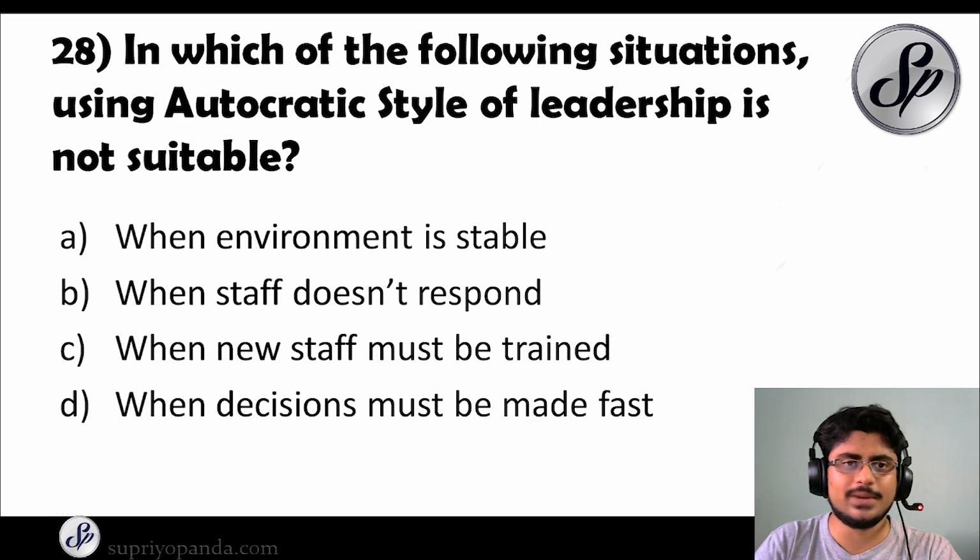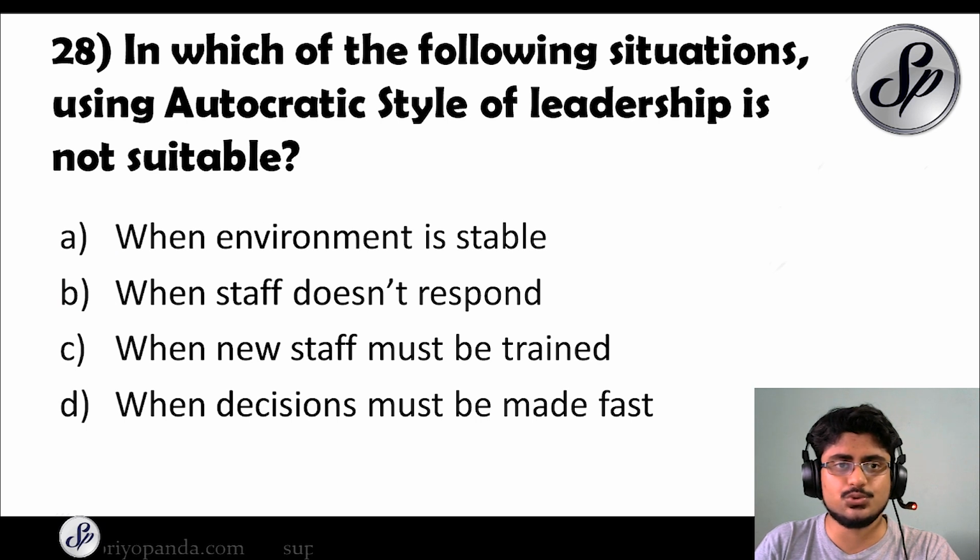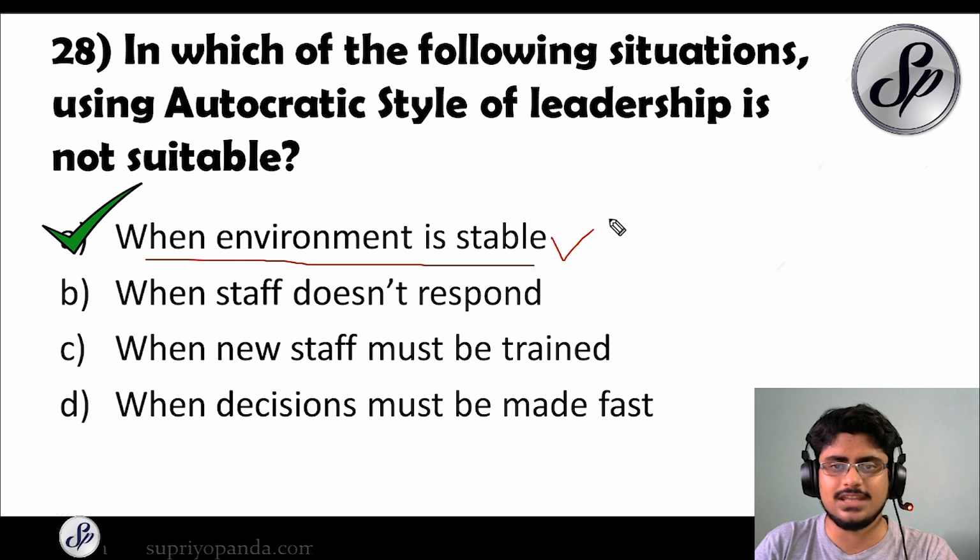Let's move to question number 28. In which of the following situations is using the autocratic style of leadership not suitable? The answer is when the environment is stable. Very important, remember that when the environment is very stable, we do not need the autocratic style of leadership, because it can harm team morale, because they are already stable. They do not need any extra prodding or pushing by an autocrat. But when the staff does not respond, it's a good way in which you can bring in the autocratic style. When new staff must be trained, it's possible you can do it. When decisions must be made very fast, then you can also use the autocratic style.